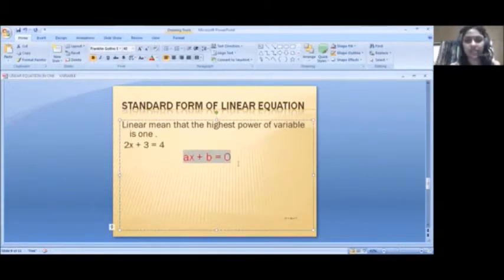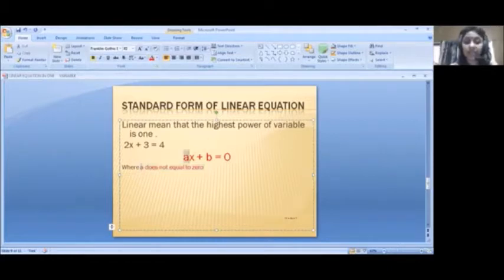Where a does not equal 0. Why? A does not equal 0. Why A does not equal to 0?